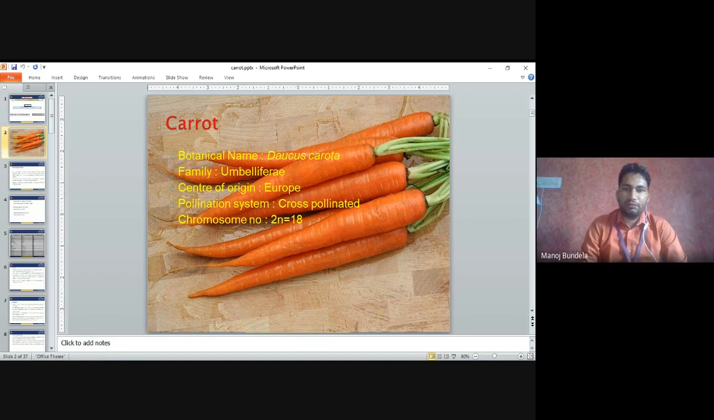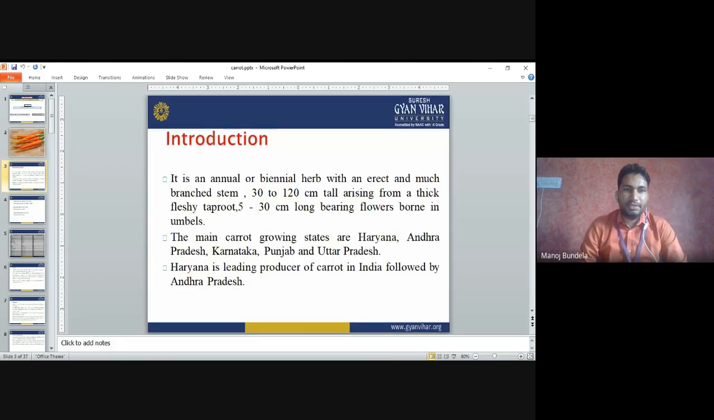normally it is originated from Afghanistan. It is a cross-pollinated crop and the chromosome number is 2n = 18. Introduction: it is an annual and biennial herb with an erect and much branched stem, 30 to 120 centimeters tall, arising from a thick, fleshy taproot, 5 to 30 centimeters long, bearing flowers borne in the umbel. So normally the inflorescence is umbel.